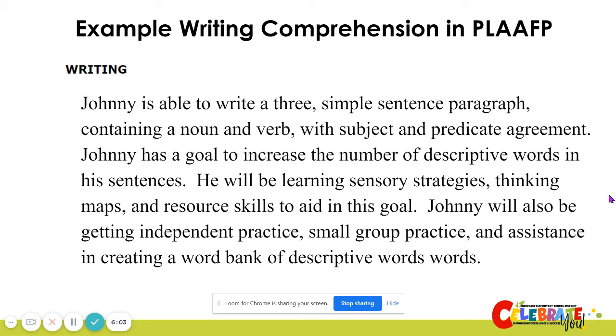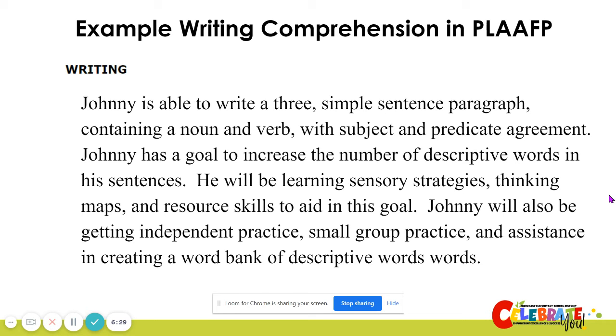In this case, we know that Johnny is able to write 3 simple sentences in a paragraph. They contain both a noun and a verb, and the subject and predicate agree. Johnny's going to be working on increasing the number of descriptive words that he has in his sentences, and will be learning sensory strategies, thinking maps, and resource skills to aid in his achievement of this goal.